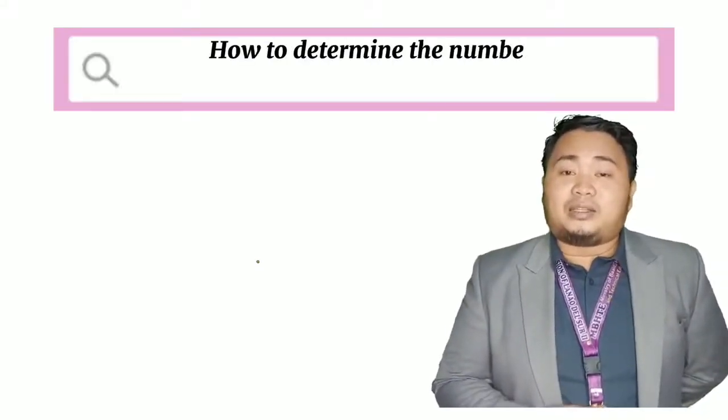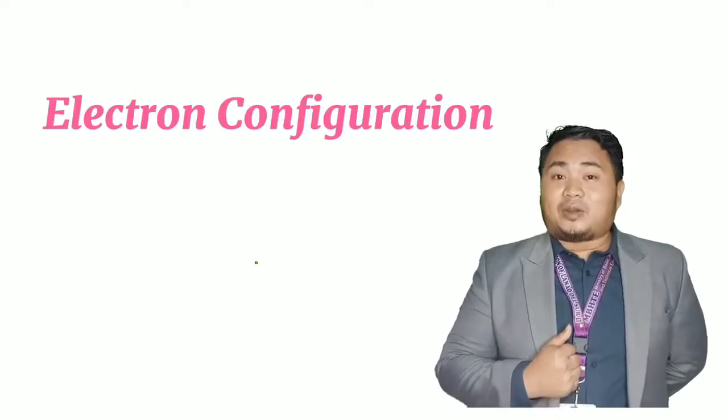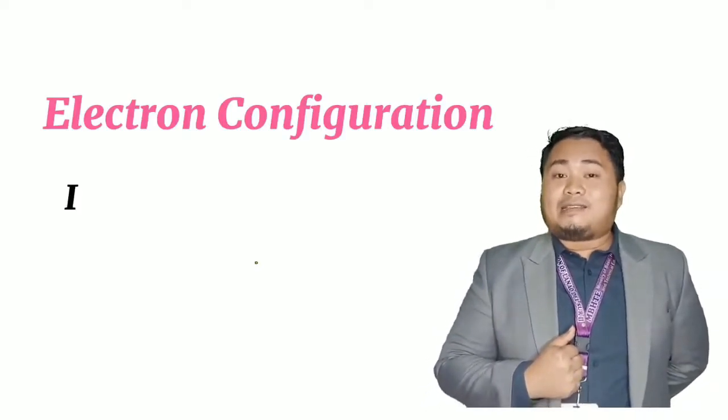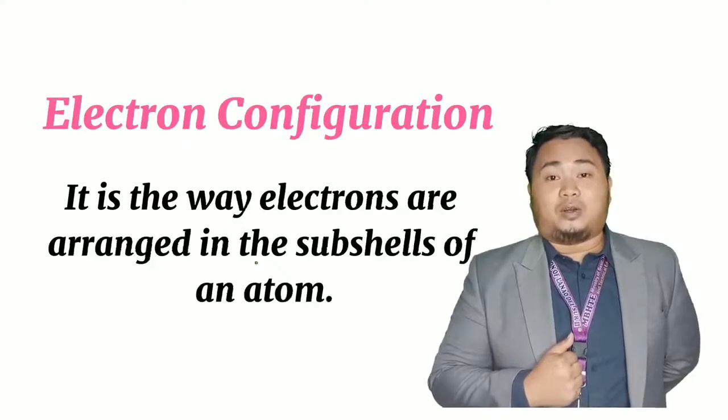Now that we have understood the concept of ion and how ions are formed, the next question will be this: how do we determine the ionic charge? So by this time, we will be using the electron configuration, as it is the way the electrons are arranged in the subshells of an atom.